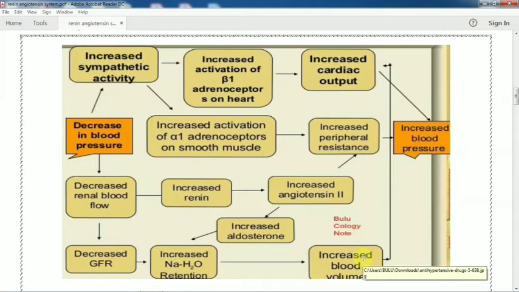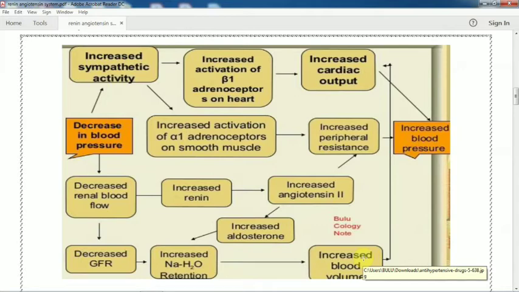when there is increased sympathetic activity. When blood pressure decreases, to maintain the blood pressure the sympathetic activity increases. We will go through this in detail in the chapter on sympathetic and parasympathetic division, cholinergic and anticholinergic drugs, which are controlled by the autonomic nervous system.